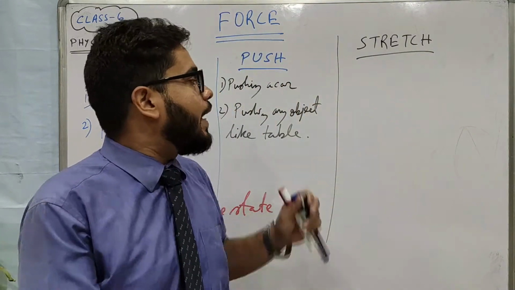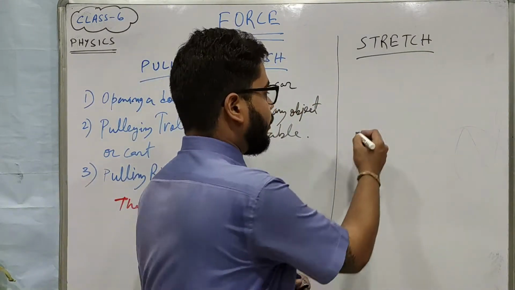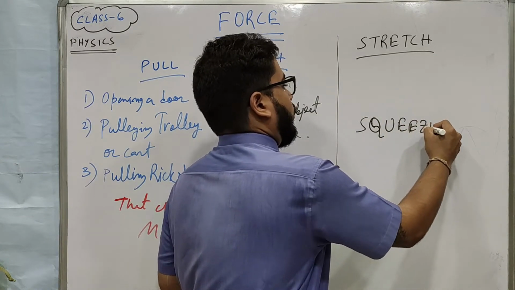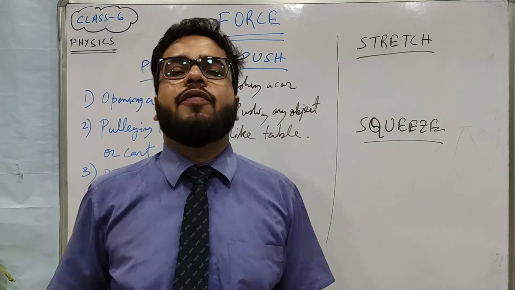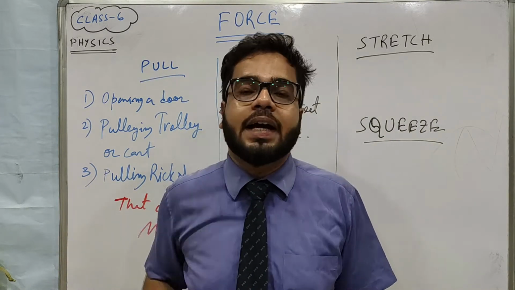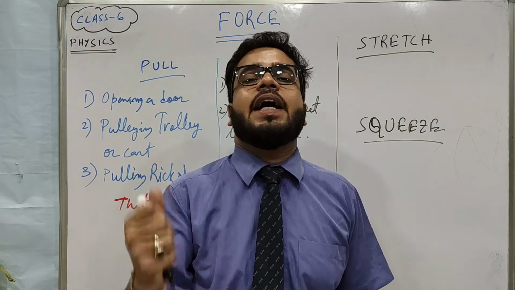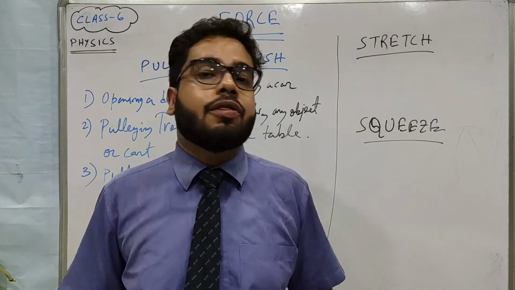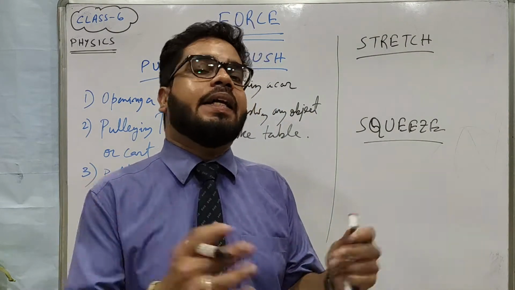Okay. Then another force is squeeze. Some of you have seen those yellow smiley balls, those sponge kind of things. So if you press that ball, what happens? The size gets decreased. Alright. So by squeezing we can decrease the size.